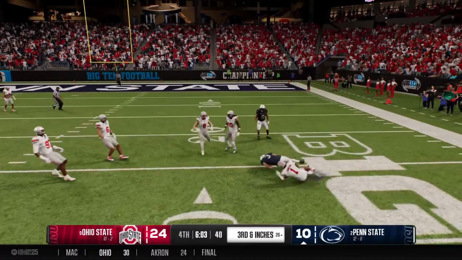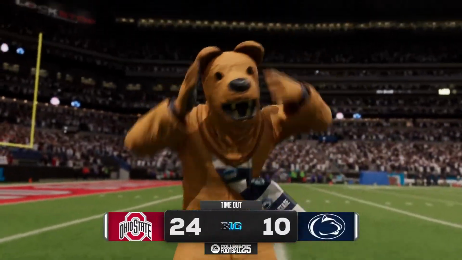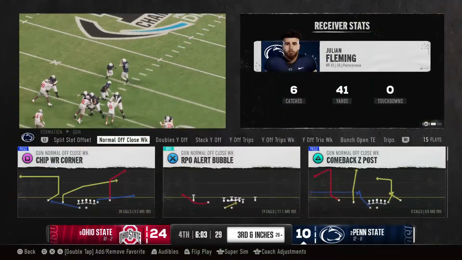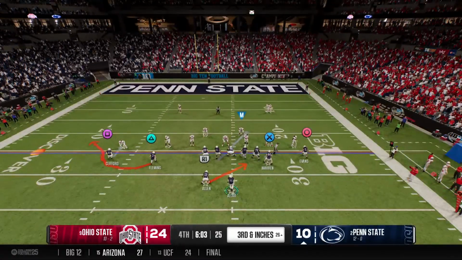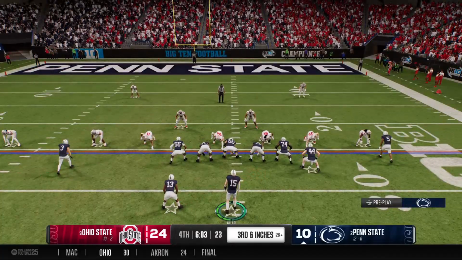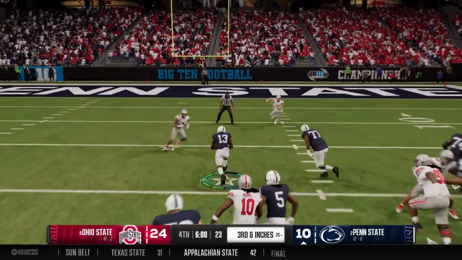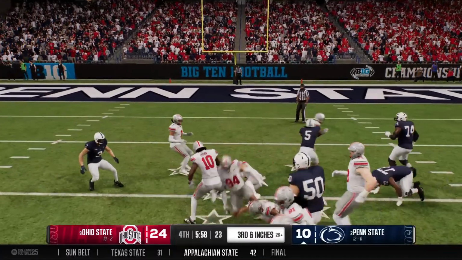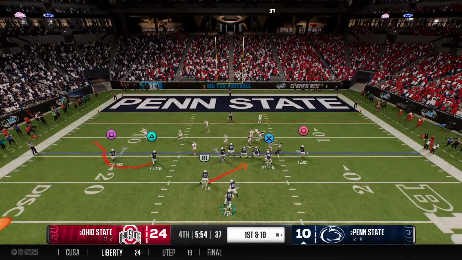Thrown quickly, caught in the right flat. On timeout. The offense will quickly spend a timeout here after the play. I really like what this defensive coordinator is doing right now. He's got a nice lead. Just sit back. The most important thing is tackling this offense inbounds so that clock will keep ticking. They get him down, but the junior with an excellent run there. The Nittany Lions will have first.